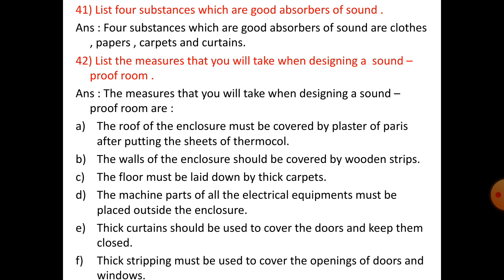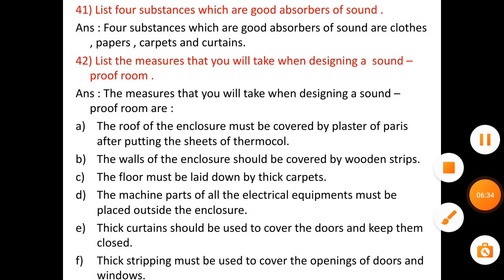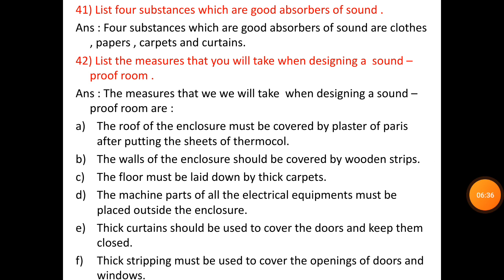The measures that we will take when designing a soundproof room are: the roof of the enclosure must be covered by plaster of Paris after putting the sheets of thermocol.